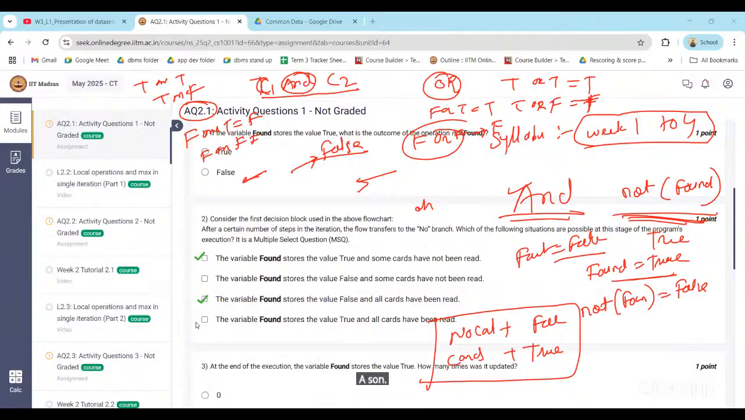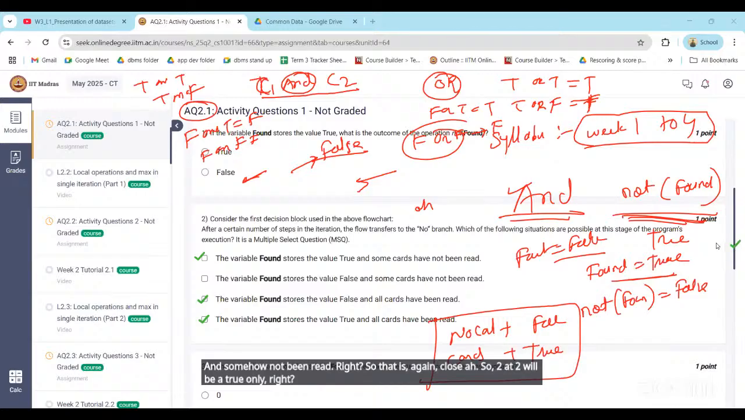Option D also: found is set to true, and all the cards have been read. That is also possible, yes. Now option B: the found value is false, not of false will be true, and some cards have not been read, so that is again true. True and true will be true only, right? So option B will not be correct.